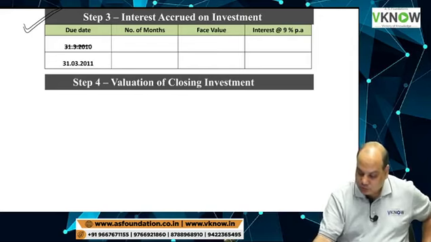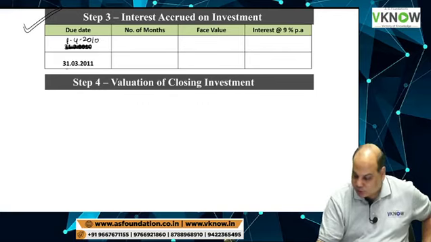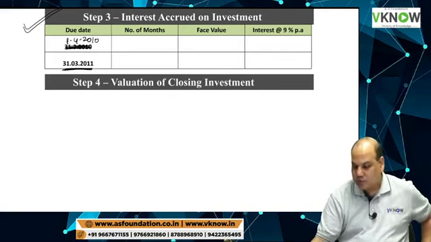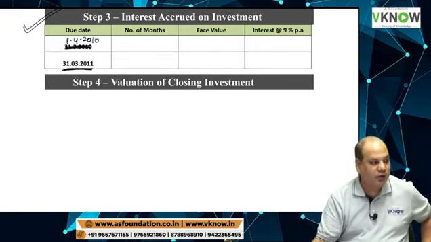One is your opening investment, 1/4/2010, and second is your closing investment, 31st March 2011. Draw the format. Due date, number of months, face value, interest at 9%.